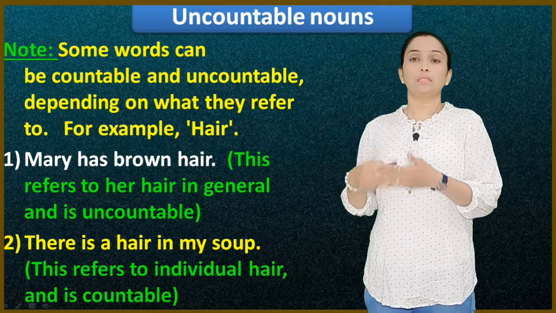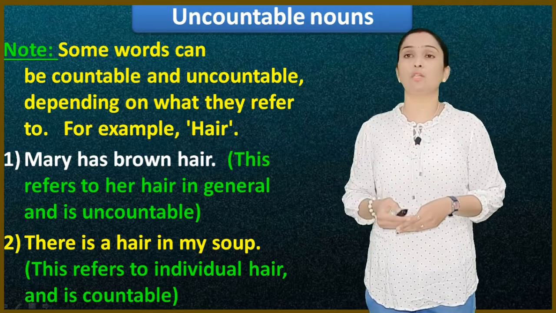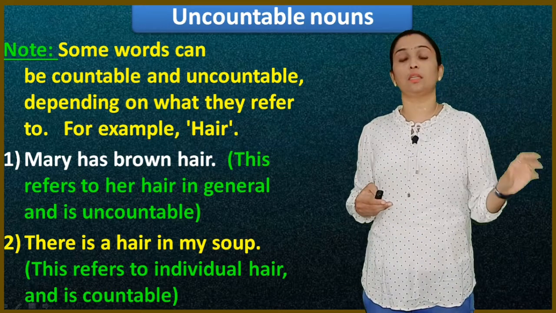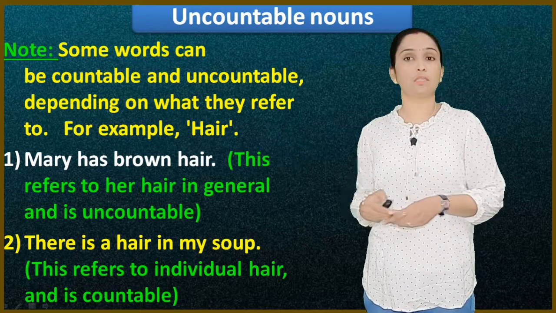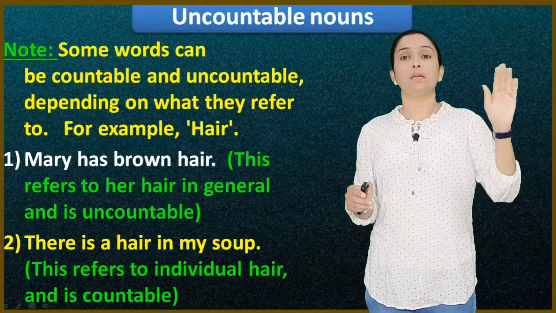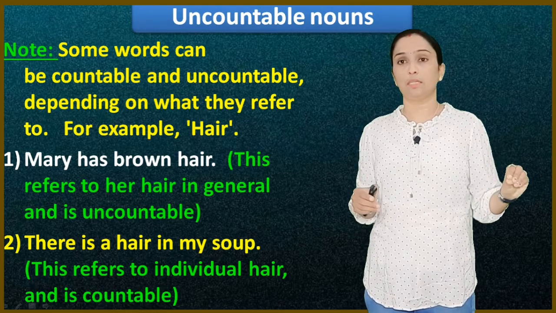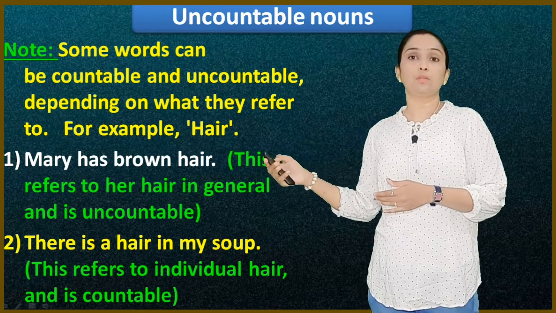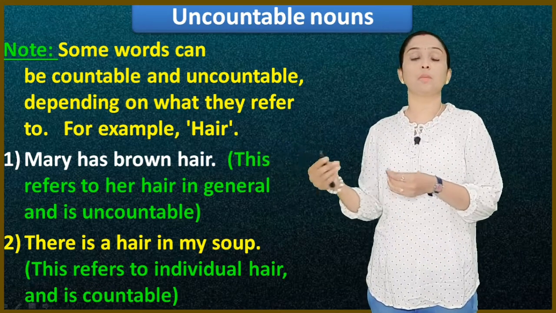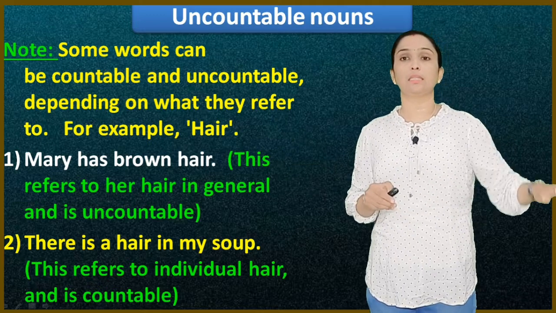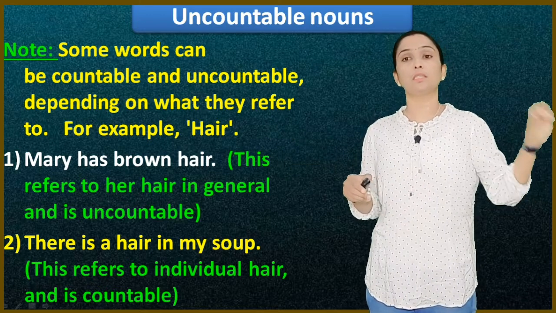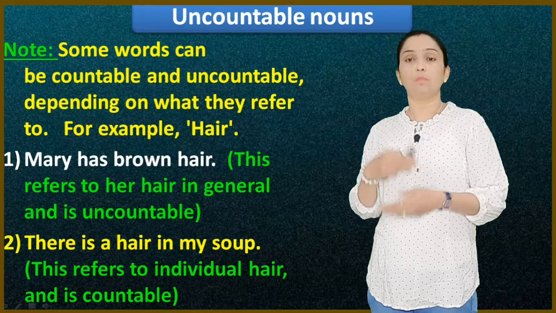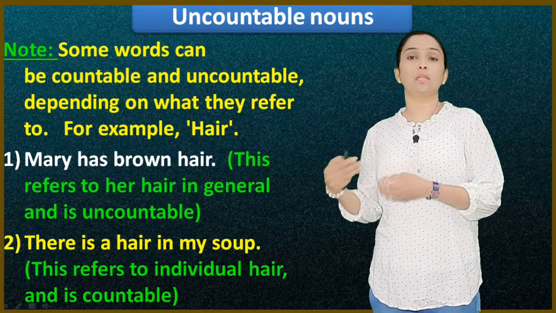So these are some exceptional cases. Another example I will give: room. We have 2 rooms in our house. Is there any room to sit? In these 2 sentences, if I say I have 3 rooms, it is countable. In the other sentence, is there any room to sit there? I am not asking about a single room, so it is uncountable in that sentence. And in this sentence, I have 2 rooms, it is countable. Depending upon the context or the meaning, words can change from countable to uncountable.